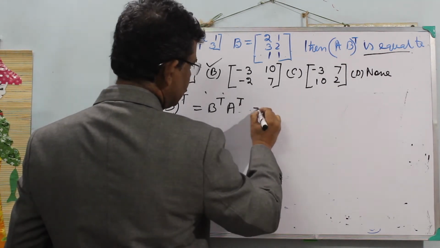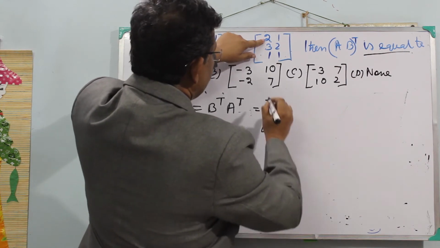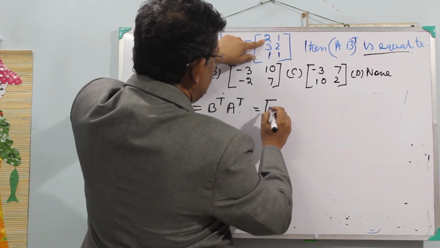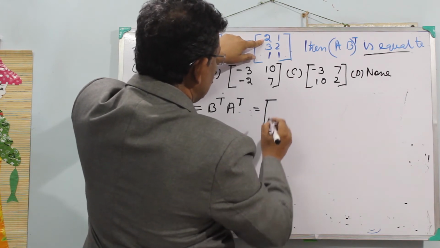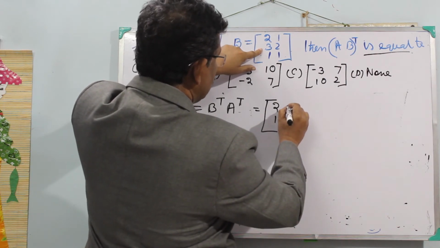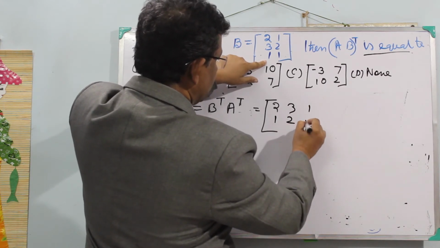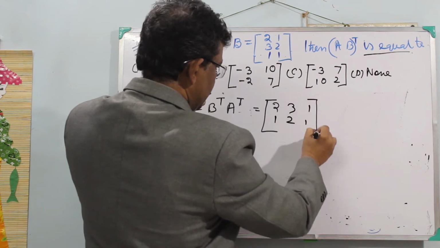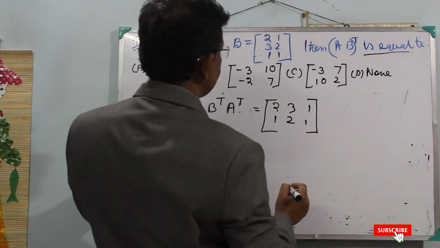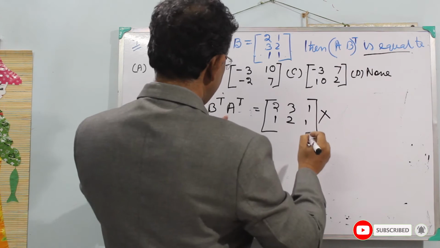So B transpose equals: first row 2 1, then 3 2 1, then 1. So this would be the B transpose. Row becomes column, row becomes column, row becomes column, into A transpose.